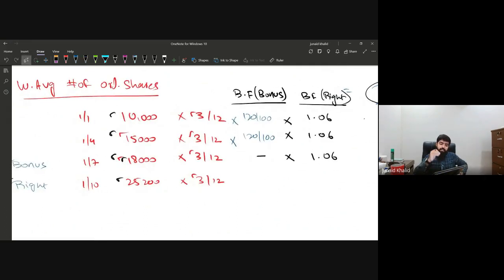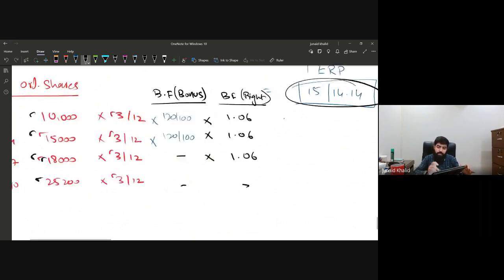Because before the right shares, all the shares that were in issue, this bonus fraction related to the right shares will be applied to all the shares that were in issue before the right shares. So we have applied the bonus fraction over here, and definitely no bonus fraction will be applied on this last one. Why? Because in this 25,200 the right shares are already in issue.